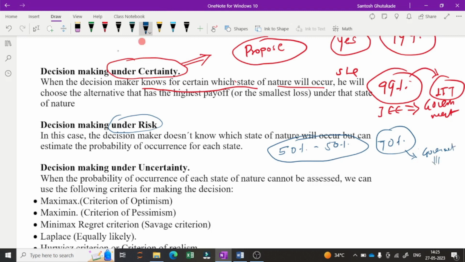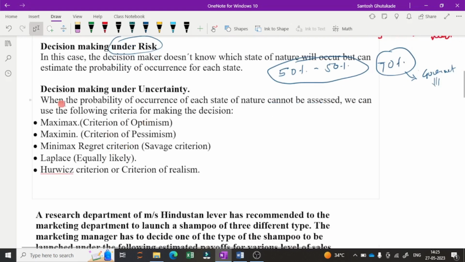Then the next one is decision under uncertainty. When the probability of occurrence of each state of nature cannot be assessed, we can use the following criteria. In this case, we don't know the nature, or the exact percentage, of whether the decision we have taken will reach the outcome or not. That condition is a decision under uncertainty. We don't know the outcome of the decision.